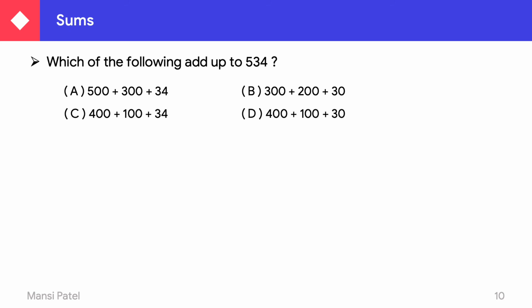See, first A, 500 plus 300, 800. 800 plus 34, that is 834, which is not equal to 534. Then 300 plus 200, 500. 500 plus 30, that is 530, which is also not equal to 534. Then 400 plus 100, 500. 500 plus 34, that is 534, which is equal to 534. So our answer is C.